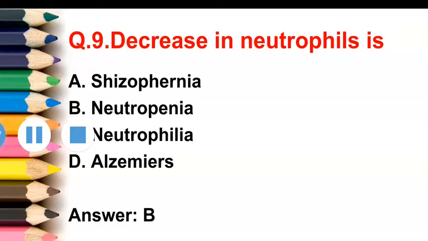So the correct answer of this question is neutropenia. In penia the neutrophils get decreased. So correct answer is neutropenia, that is option B.